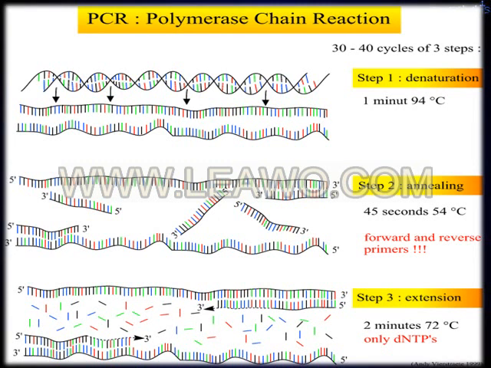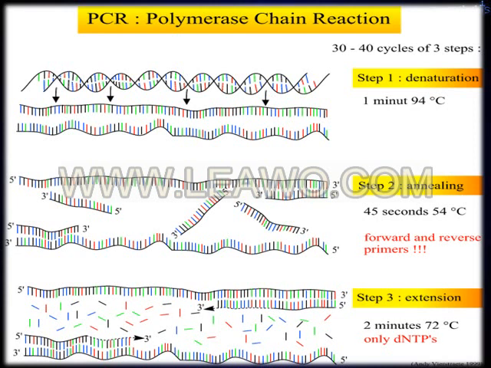This is the polymerase chain reaction. There are 3 steps. First step, second step, third step. In the first step, denaturation. What is denaturation? So double-stranded DNA is separated into single-stranded DNA by exposing it to 94 degrees centigrade for 1 minute. This takes place in the first step.